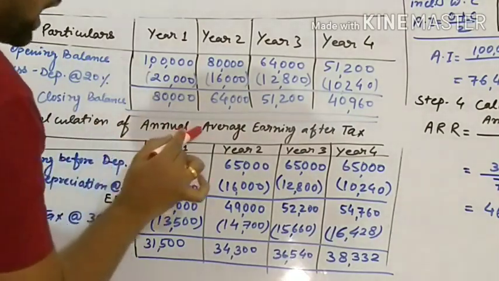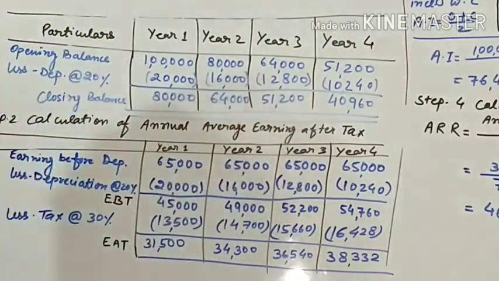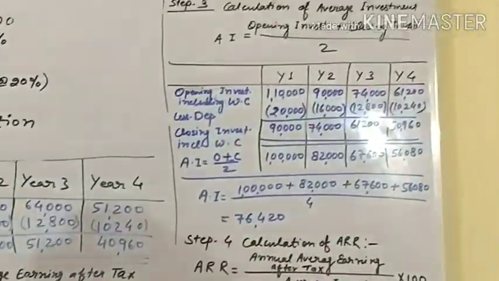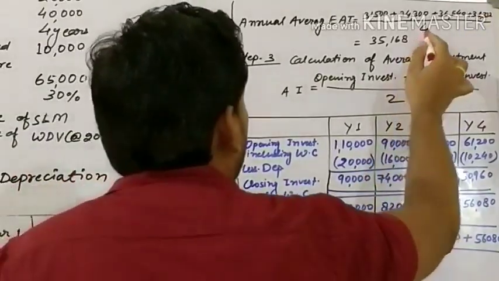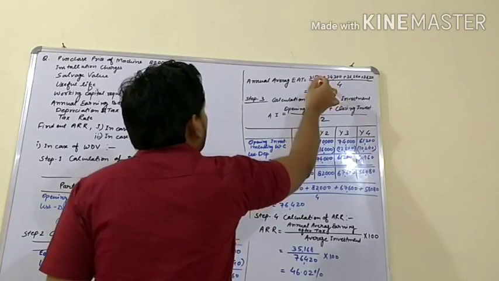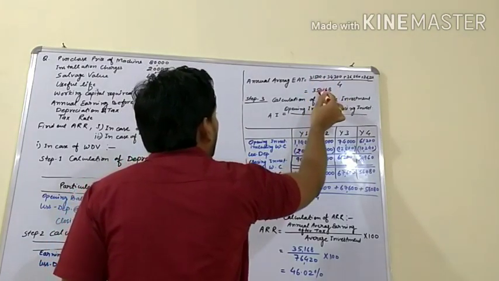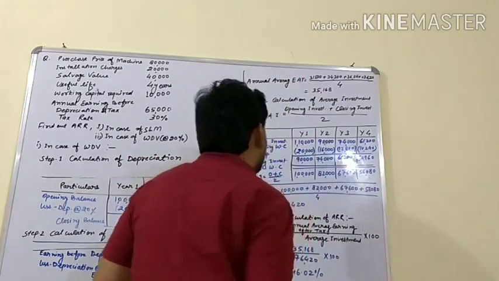This is not annual average earning after tax. We will find annual earning after tax. Now we will find annual average earning after tax. How will we find out? We will sum up the annual earning after tax and divide by the life of project, which is 4. We will find 35,168, which is annual average earning after tax.